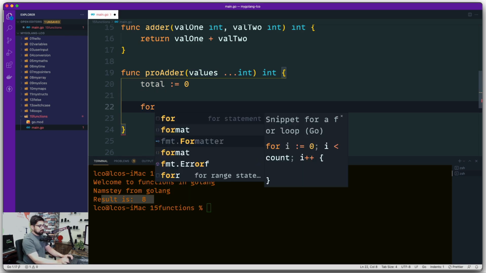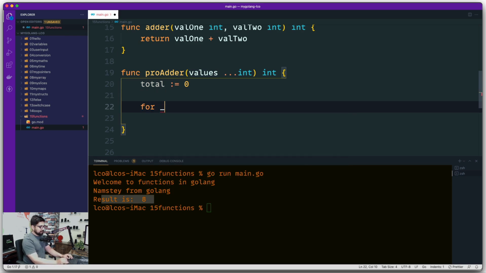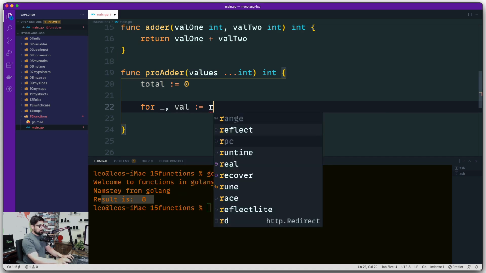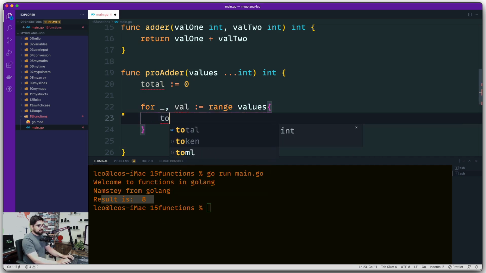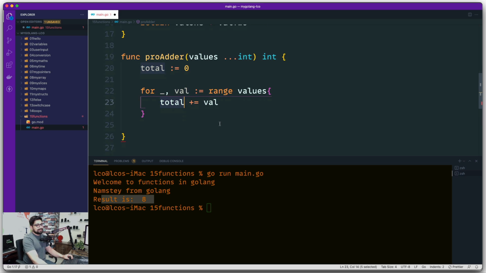We have already seen how the loop works. We are going to receive an index and a value if we use this range keyword, and I want to range through the values, there we go, nice and easy. And all that I want to do is take this total and do plus equals whatever value you are giving me. So this value is being added every single time into the total, and total is being updated. But this is not it. Since I've mentioned that I'll return you a value, I'll go ahead and return this total. Now it is good. Now our pro function is all ready.